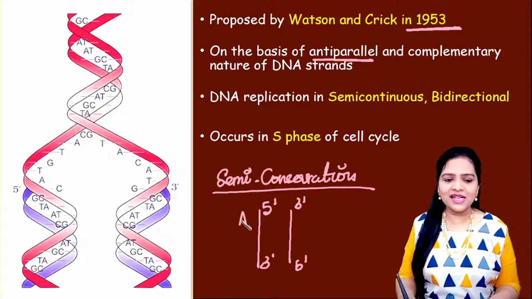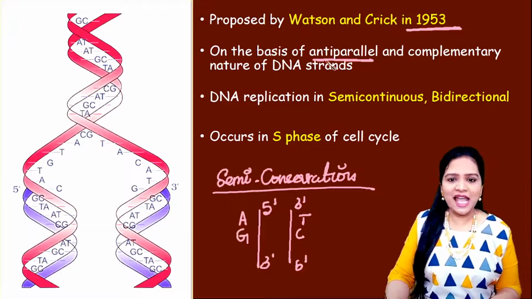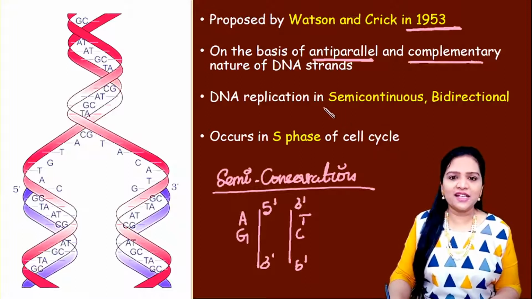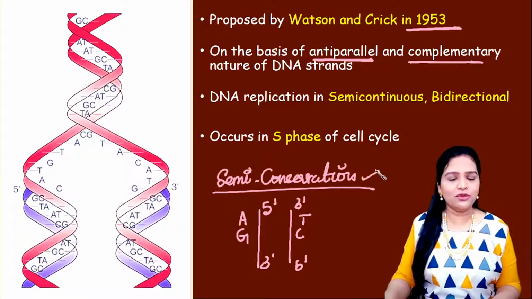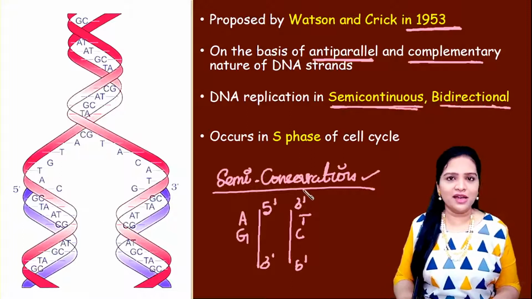If one strand is having adenine, the other strand will have thymine. If one strand is having guanine, the other strand has cytosine. This is complementary. Since DNA is anti-parallel and complementary, based upon this nature, the replication of the DNA occurs in semi-conservative method. Also, we call this as semi-continuous replication or bidirectional replication.